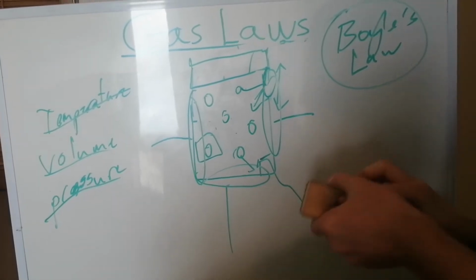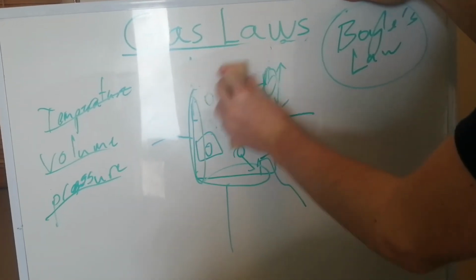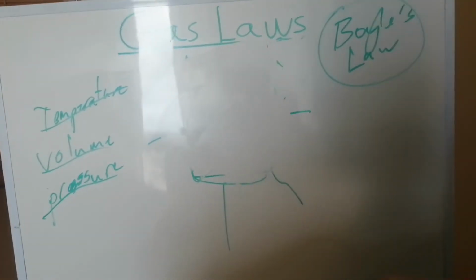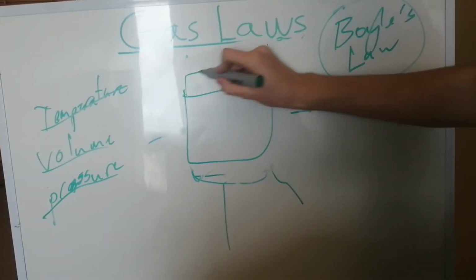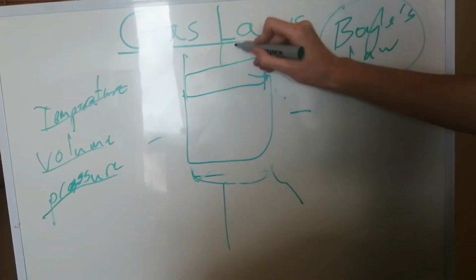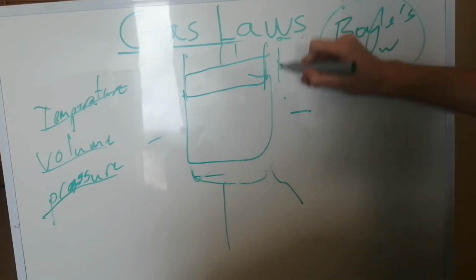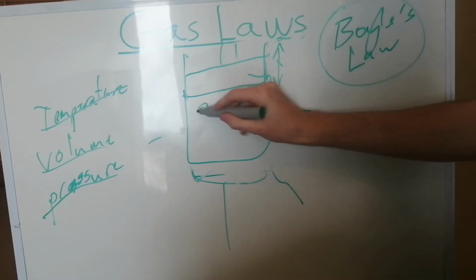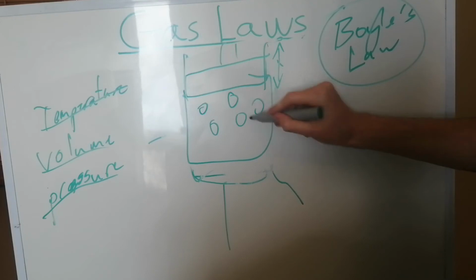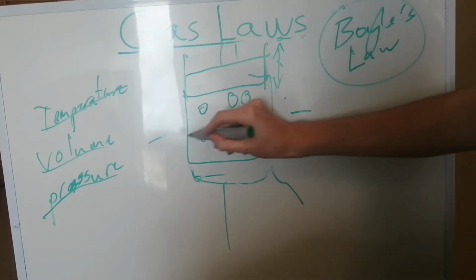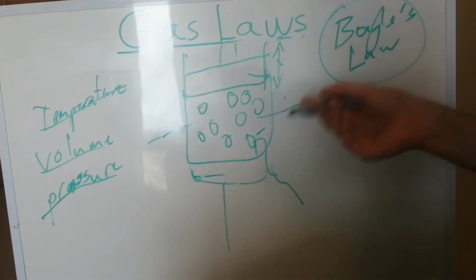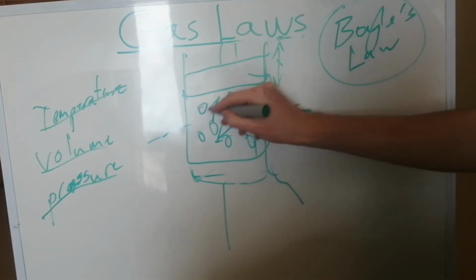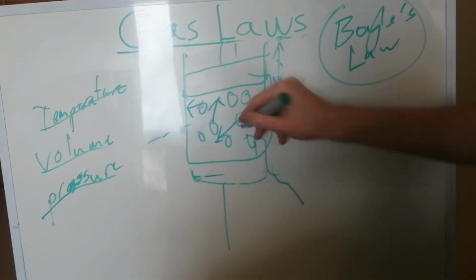Well, okay, we've got that. Now let's reset this structure, and now let's unlock the piston so that it's free to move up and down, but we don't move it. We have the same number of molecules inside this box, and instead we increase the temperature. Well, that's going to increase the energy in here, so they're going to be bumping around a bit.